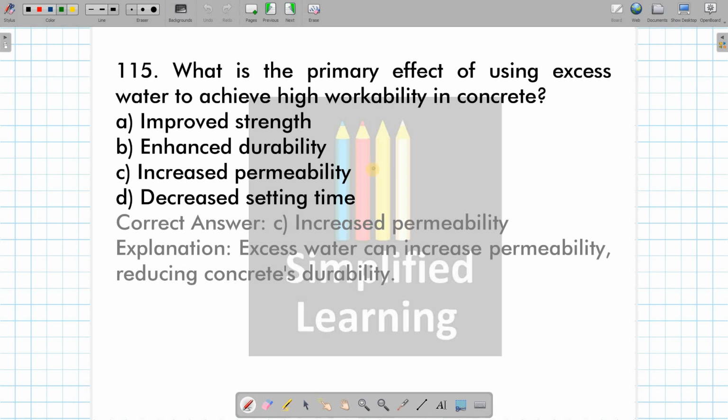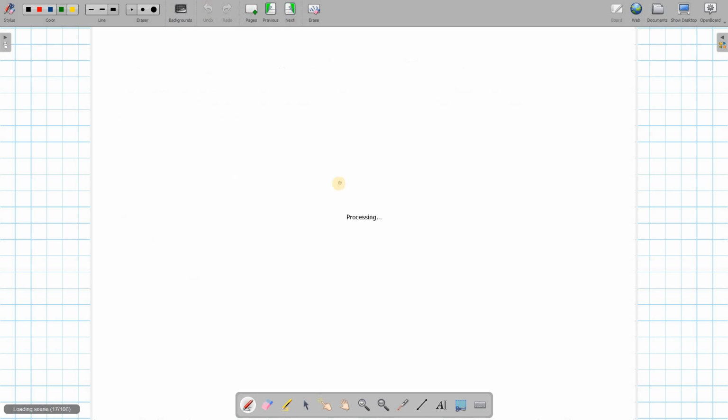And what is the primary effect of using excess water to achieve high workability in concrete? See, increasing water quantity is going to improve workability. It is okay, it is going to make highly workable concrete, but the problem is it is going to increase permeability, right? Water will be leaving the pores of the concrete mix, then it is going to leave some spaces, it is going to leave some voids. That's why permeability of the concrete is going to increase.